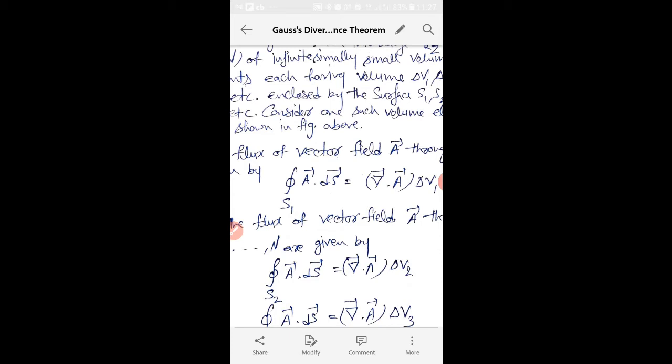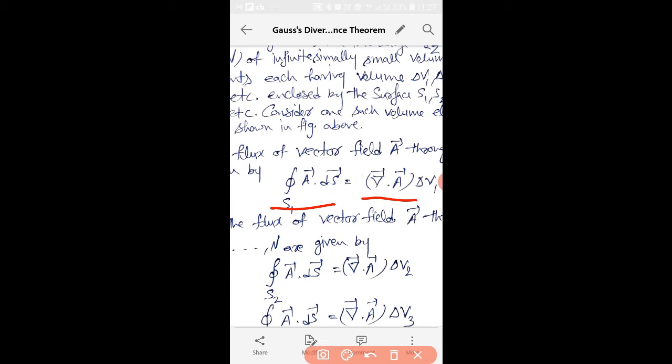This we already know, that is how we define flux through a surface: always the surface integral of that vector through that surface. And what we have just discussed is that it is given by the divergence of that vector over the volume enclosed by the surface element, which is also nothing but the flux of that vector field. So these two terms are equal.